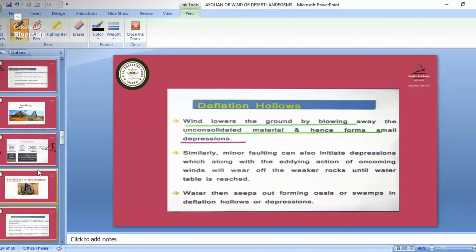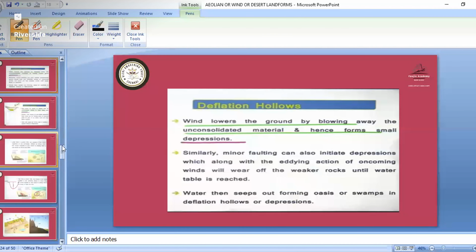Then we'll see about the deflation hollows. Deflation is taking place when the wind lowers the ground by blowing away the unconsolidated materials, and they form a depression. That depression is known as the deflation hollow.